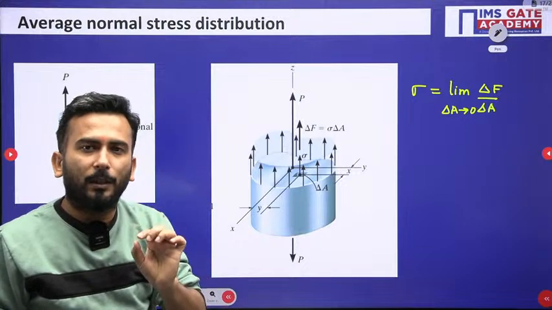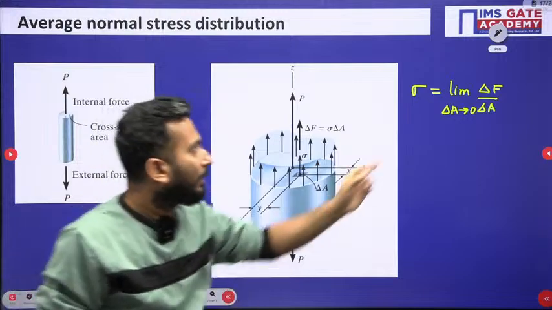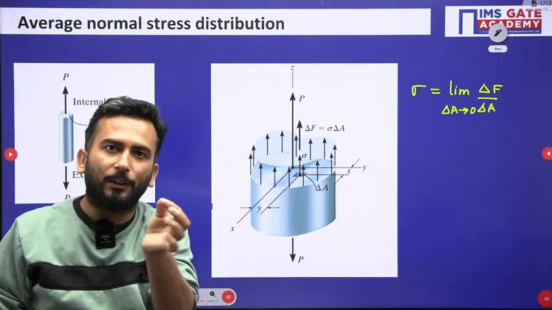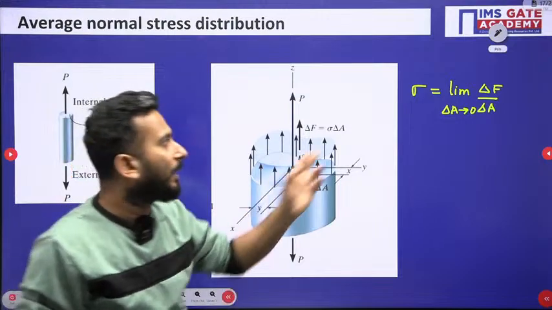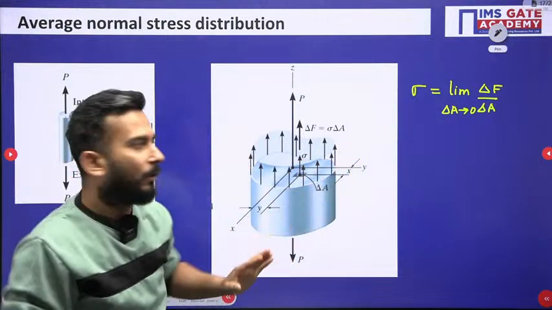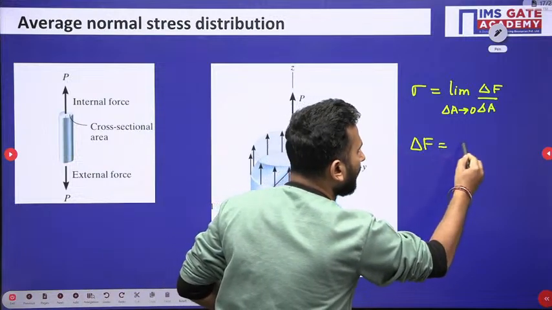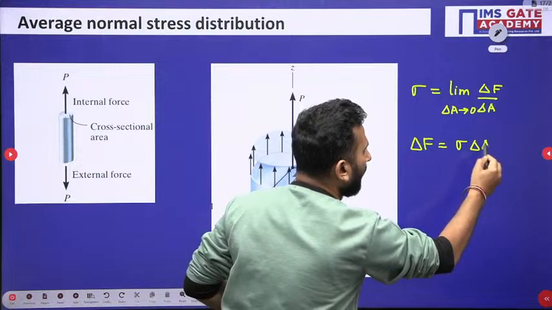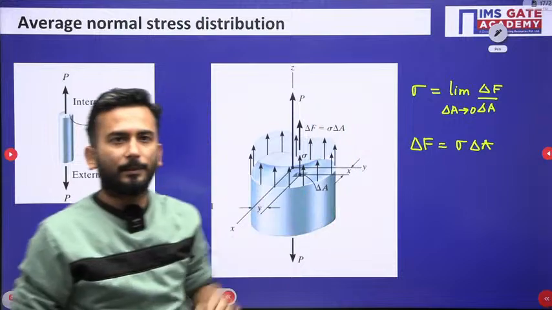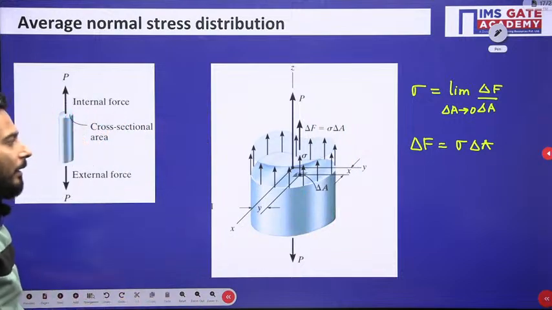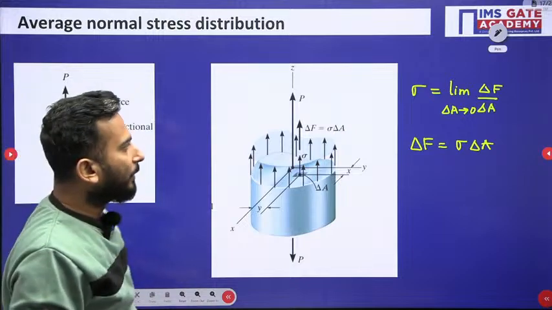Area is very small, and when I have to determine the small force, you know that stress is there at the very minutest of area, that is the quotient, so you multiply by del A. So what I am trying to say is that if I have to find del F, there is sigma and you multiply by del A, just because we know that the quotient del F by del A is stress. Are you getting or not?